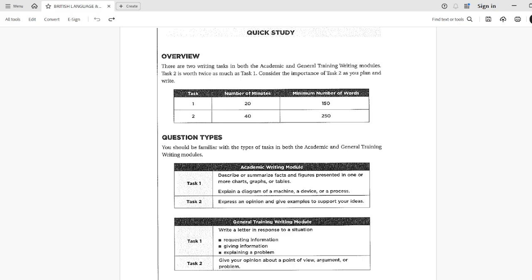In today's lecture, we are going to understand the overview of IELTS writing. As you can clearly see, we will have a quick study and overview regarding the IELTS module. This is very important for students who are preparing for IELTS academic or general training IELTS. Many students lose marks in the writing module because they do not clearly understand the structure of the exam. So today I will explain two writing tasks, time management, and question types as well. So let's start with the overview.